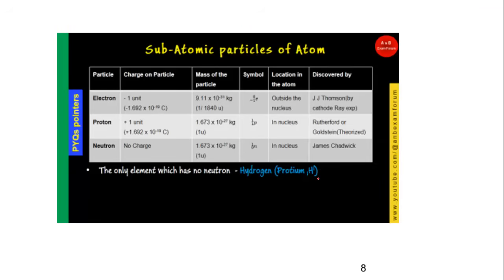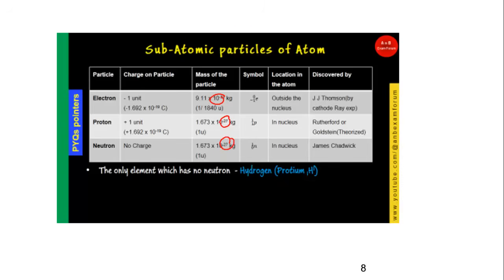So we have seen there are different types of subatomic particles, and you should know the charges present on each of these subatomic particles. Electron has a negative charge, whereas proton has a positive charge, and neutron has no charge. Similarly, the mass of each of these small particles is 10 power minus 31, 10 power minus 27, 10 power minus 27.